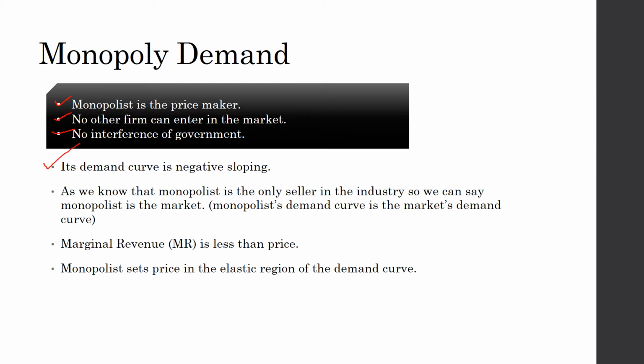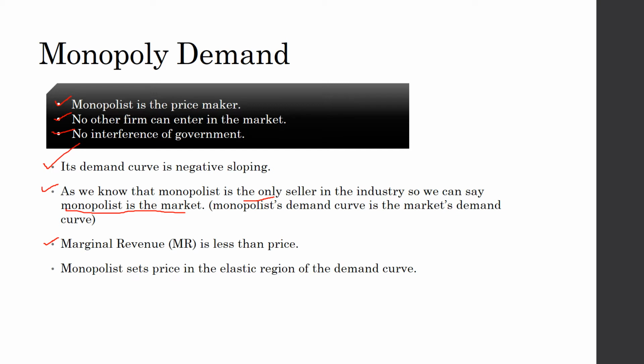So now talking about monopoly demand. First, its demand curve is negative sloping. It means that when the price decreases, the demand increases, and when the price increases, the demand decreases. The second point is that, as we know, the monopolist is the only seller in the industry. So we can say that the monopolist is the market. It means that the monopolist's demand curve is the market's demand curve.